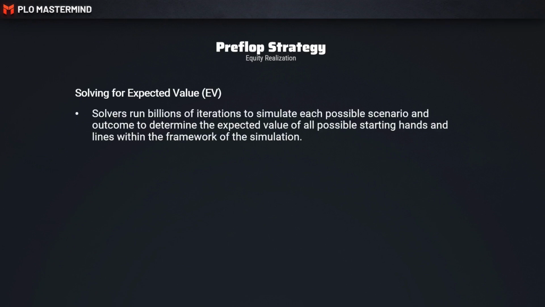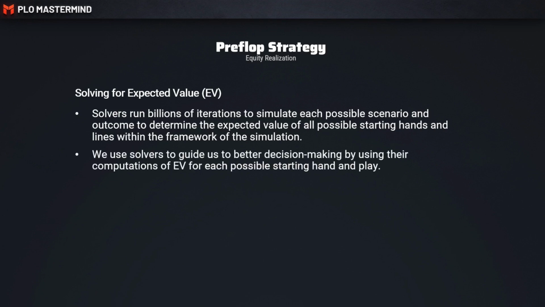We start with solvers. Solvers run billions of iterations to simulate each possible scenario and outcome to determine the expected value of all possible starting hands and lines within the framework of the simulation. So what does this actually mean? It means that a solver can take a hand pre-flop and run through all possible flops, through all possible combinations of our opponents to determine what the highest EV play is going to be. That's something a human can't do. And therefore, we are relying on solvers to give us and deliver the first framework for us to understand what most likely is going to be the highest EV play at any given spot in the game tree. So we will use solvers to guide us to better decision making by using their computations of EV for each possible starting hand and play.